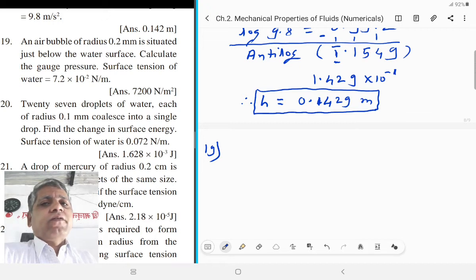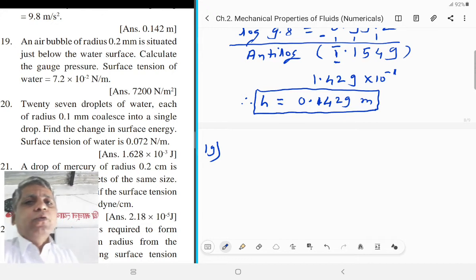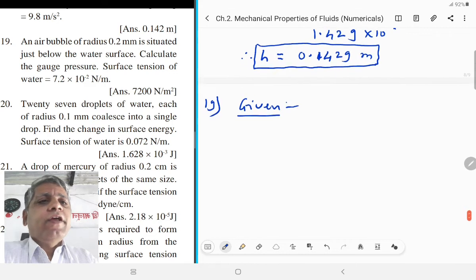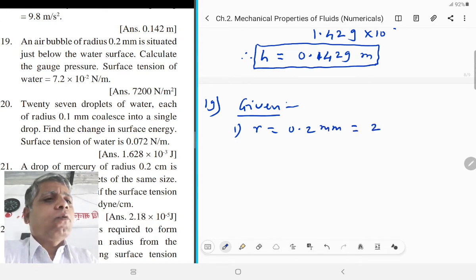Surface tension of water is 7.2 into 10 raised to minus 2 Newton per meter. Here it is given that the radius of the bubble, first point, r is equal to 0.2 millimeter, that is equal to 2 into 10 raised to minus 4 meter.